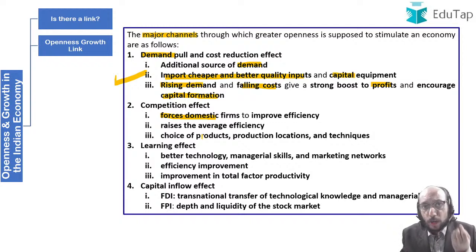The kind of products that we are making, the kind of production processes, the kind of locations, the kind of techniques that we are using, we will optimize all these things. We will rationalize our decisions, and therefore because of competition, our industry will become better. And since our industry will become better, it will be able to produce more for the world, and therefore there will be growth, right? That is the competition effect.